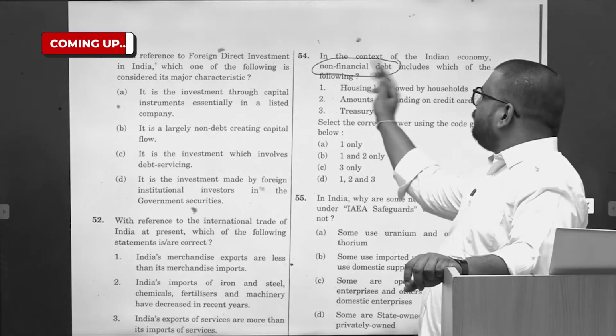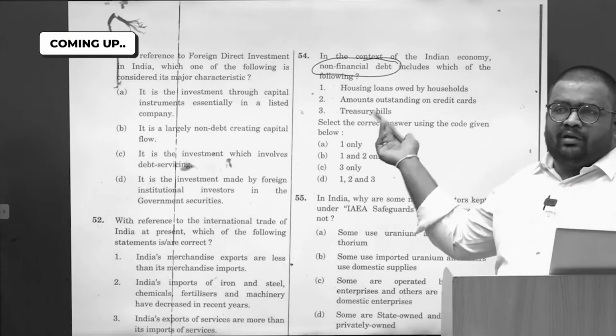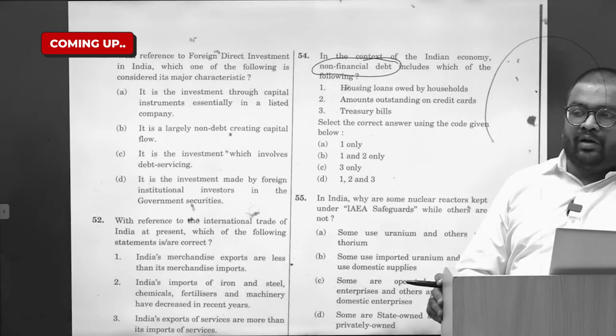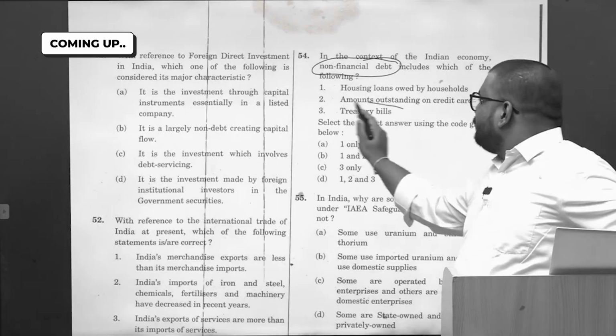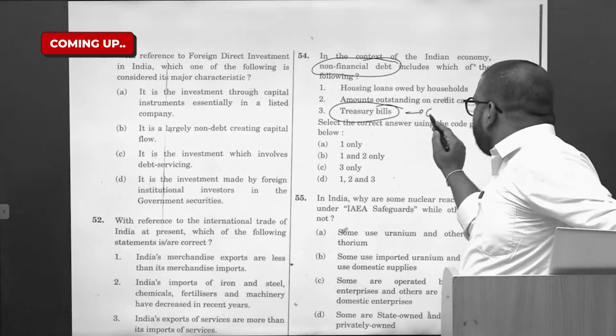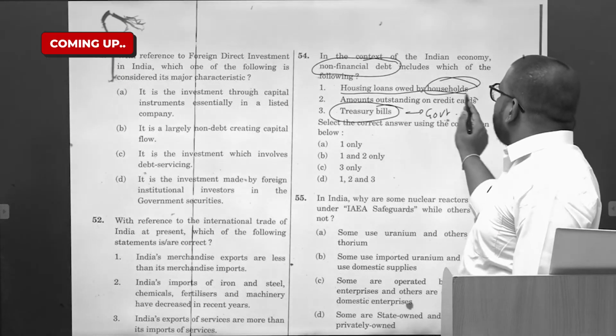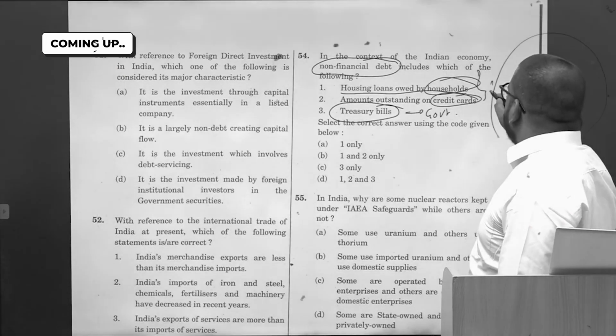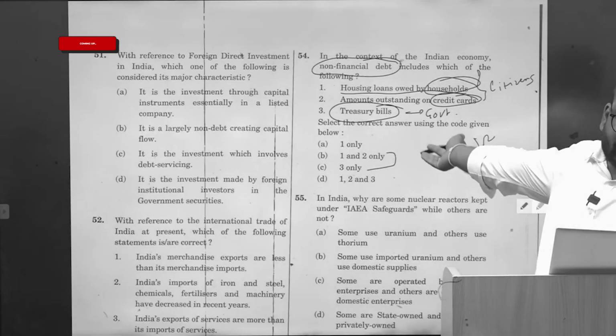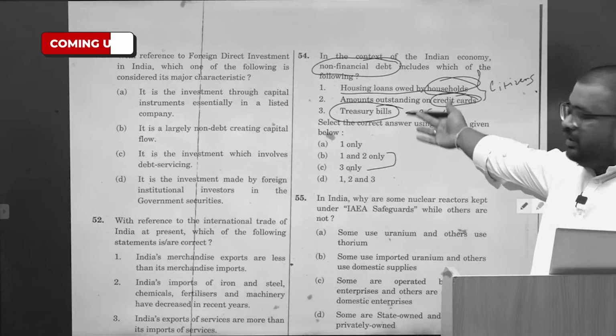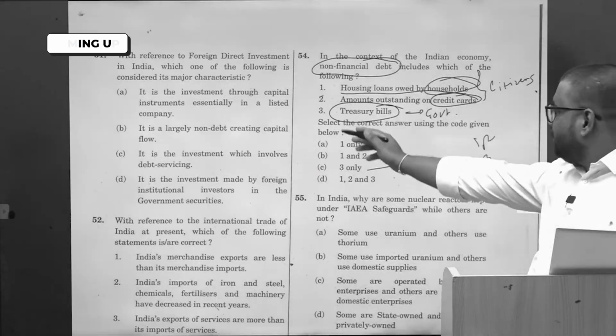Non-financial debt concept, if you don't know, as simple is you go for odd man out, right? So treasury bills is related to the government, okay? Housing loans owned by households and the amount outstanding on the credit card, this is related to the citizens. Choose one of these two, 50-50, you can mark either B or C. And then also logic will fail and answer is D.